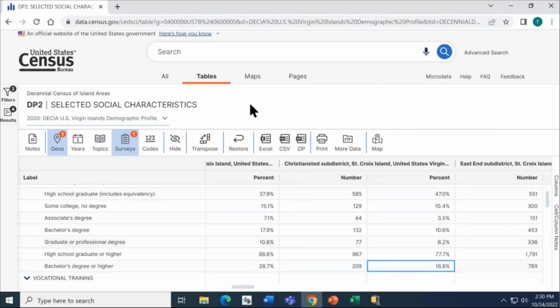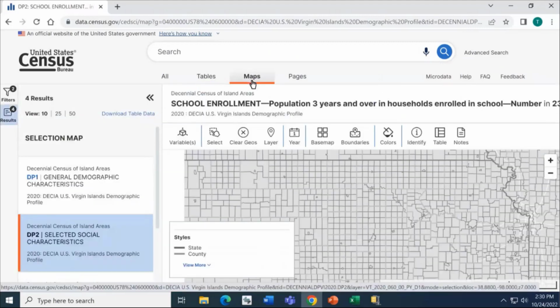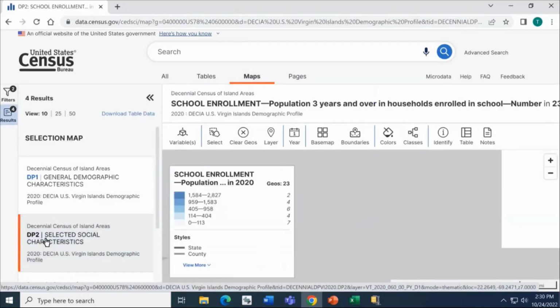The next step is to click the Maps tab at the very top of the table. First, you'll want to make sure on the left-hand side that you're clicked into the table that contains the data you want to map out. Here you can see we're clicked into DP2, Selected Social Characteristics.